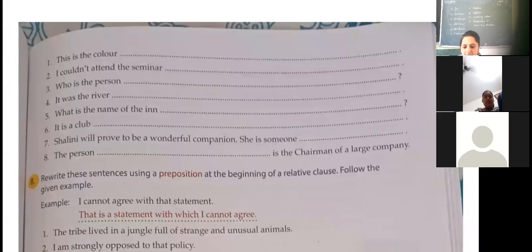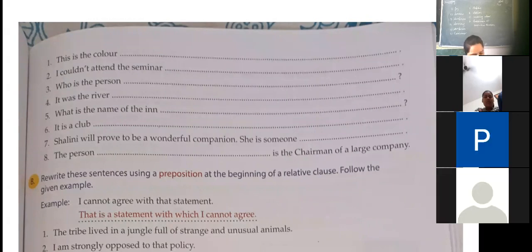I couldn't attend the seminar. Can anyone tell me? Come on, try. Which option is correct? Many important people belong to this club. I saw you with a person. You can rely on Shalini. He is negotiating with the person. The boys prefer to swim in this river.